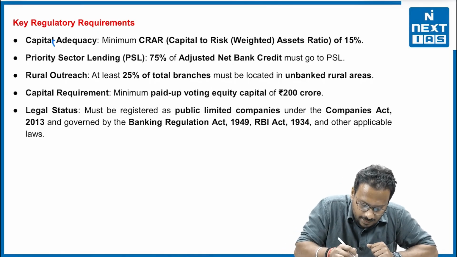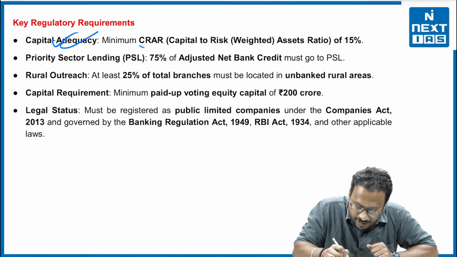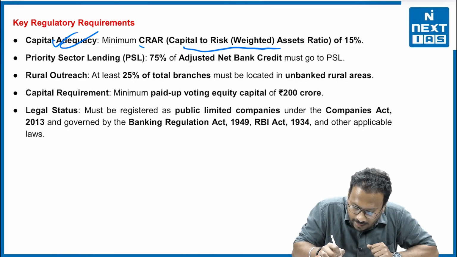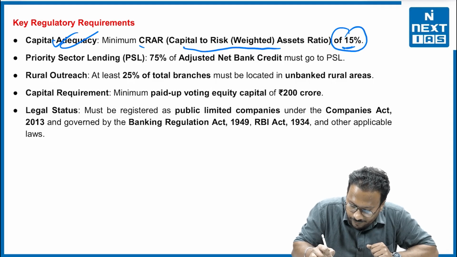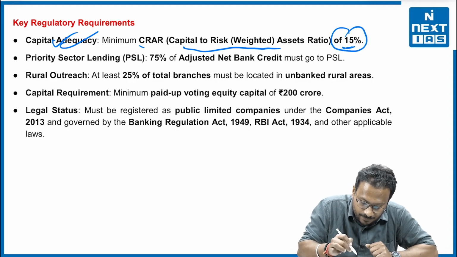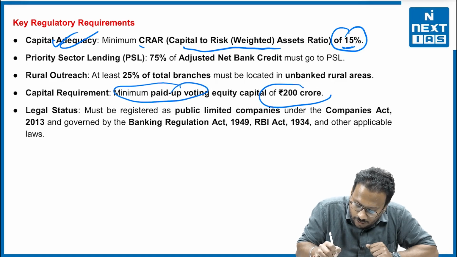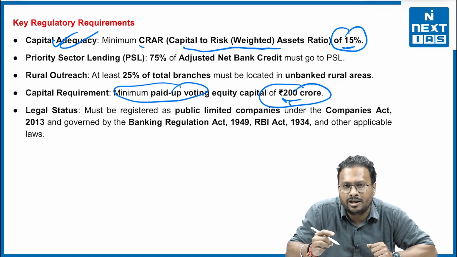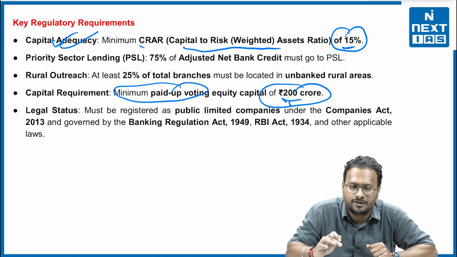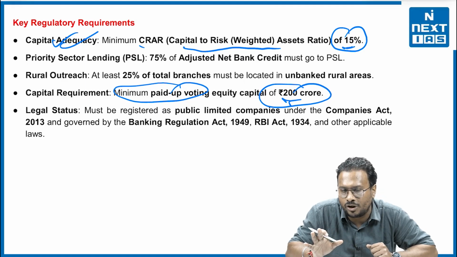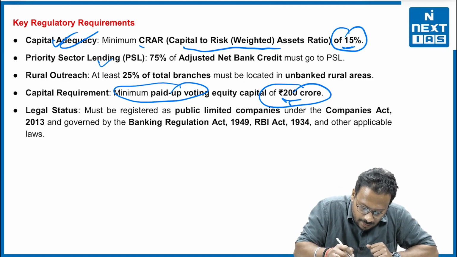Now the key regulatory requirements. The first one is the capital adequacy. So the minimum capital to risk-weighted asset ratio is 15%. Before that as well, the minimum paid up equity voting capital is 200 crores. Earlier it was 100 crores, but now the government has revised it and made it clear that 200 crores will be there.